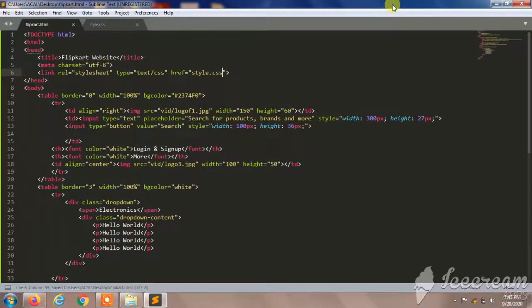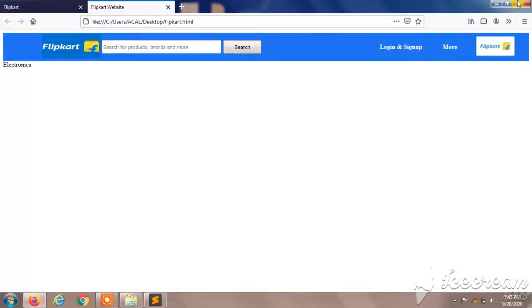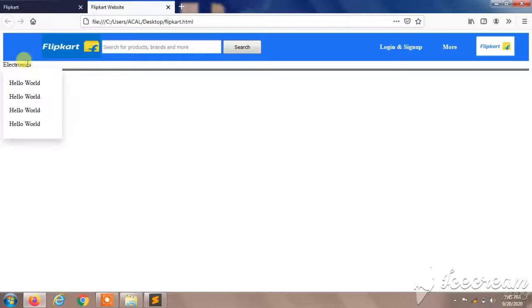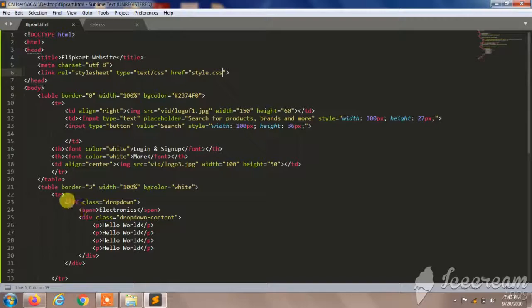So I'm going to save this, Control S, and I'm going to open my web page, and I'll reload it so you can watch this drop down also. So hello world, you see here. So I'm going to do some more buttons over there.